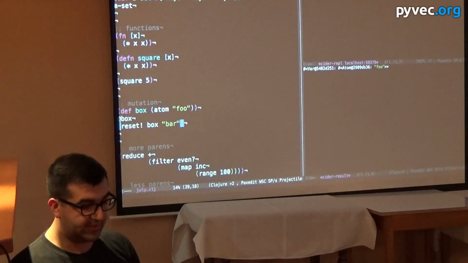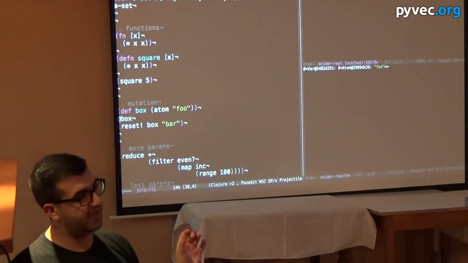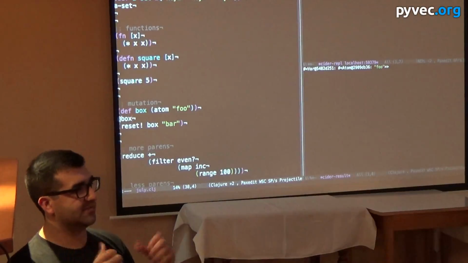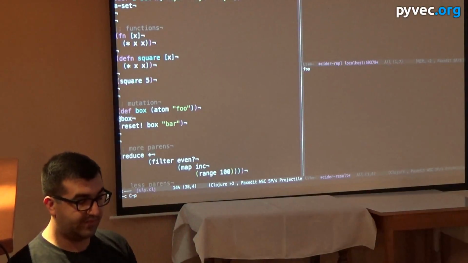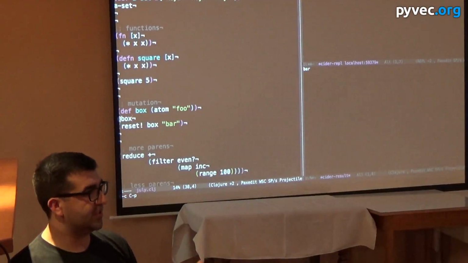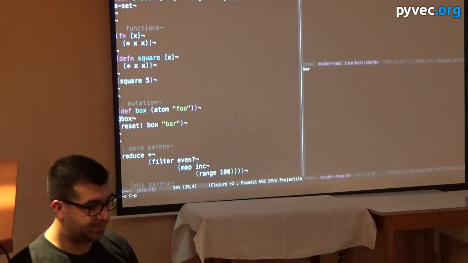And the at symbol before the box, that's called deref. That's like taking the thing out of the box. So if we deref it, we get foo. If we reset it to bar, then if we deref it again, we get bar. So it's changing the value inside of the variable.